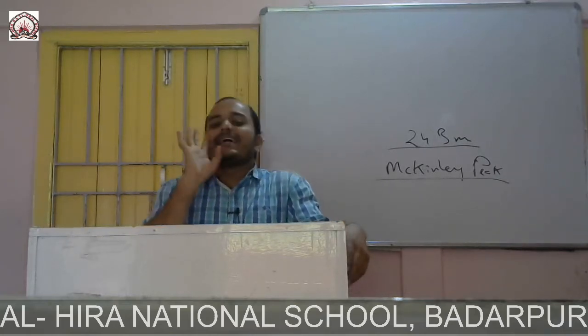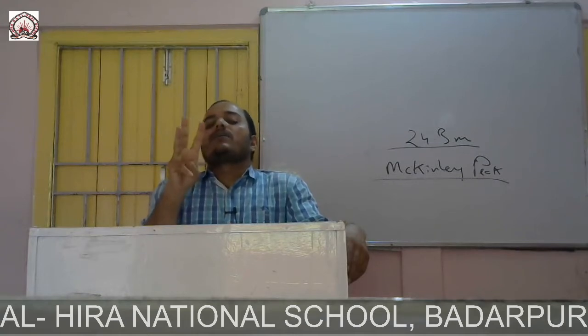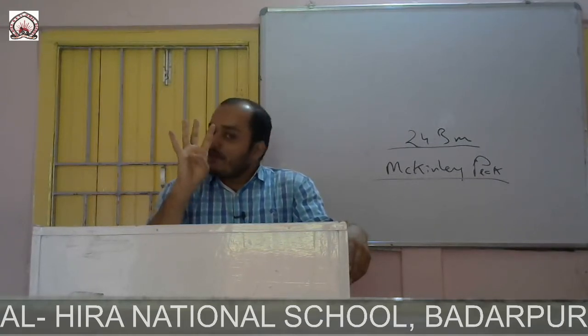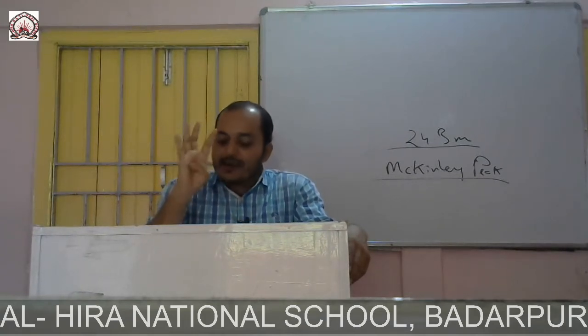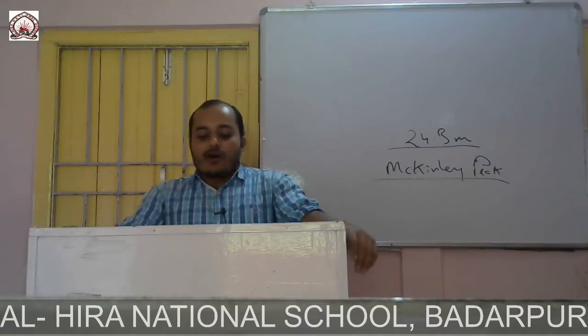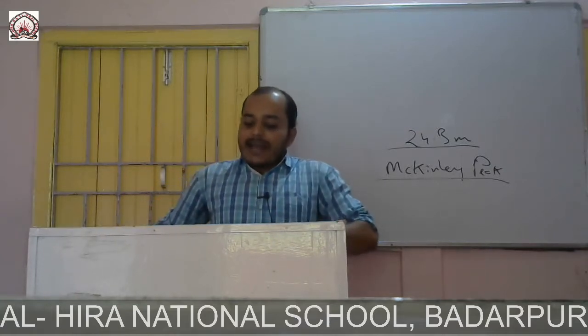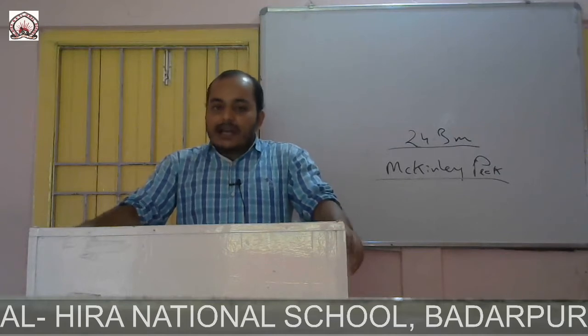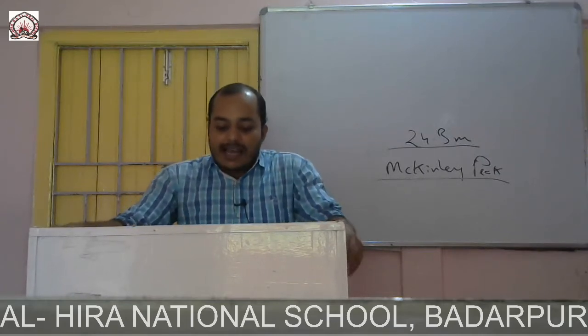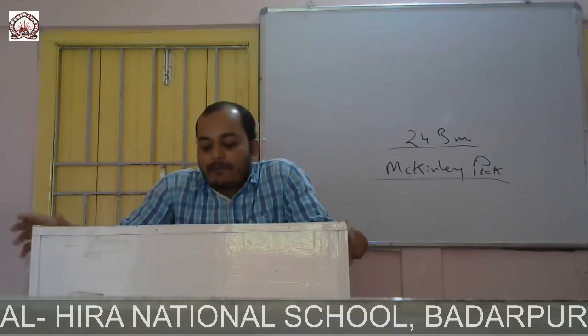So based on this physiographic character, 4 main divisions are there in North America.